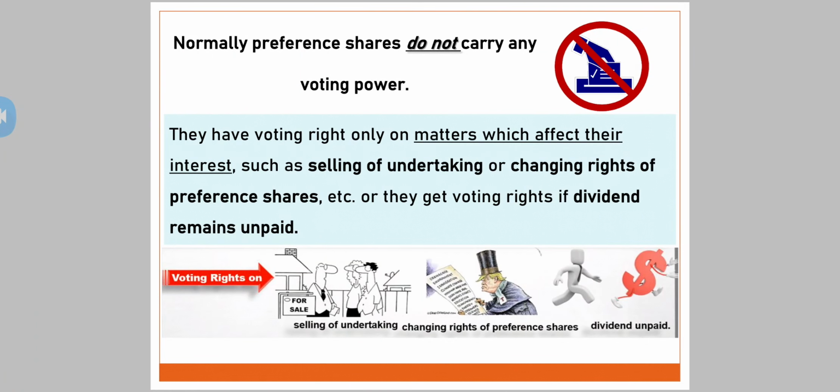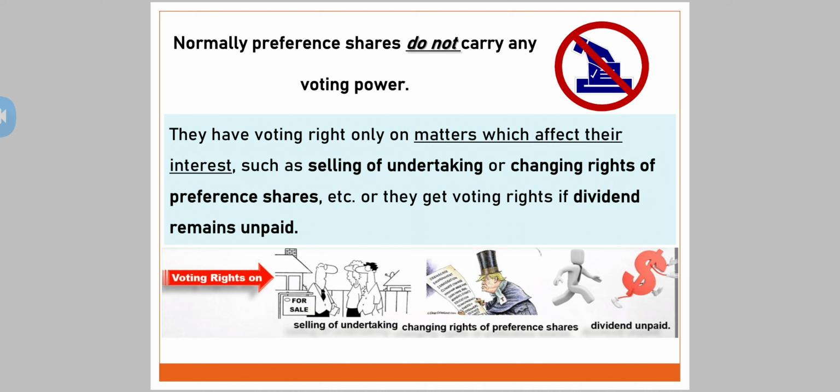Normally preference shares do not carry any voting right. They have got no voting right. Now when we say no voting right, that means, as compared to the equity shareholders who got the voting right in almost all the matters of the company. Why? Because they were the owners of the company. But now here, normally preference shareholders do not carry any voting right. They have voting right only on matters which affect their interest, such as selling of undertaking or changing rights of